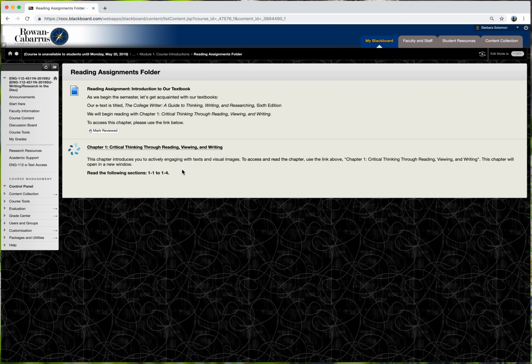So for the first unit, Module 1, you've got 1 chapter to read, and I've even gone so far as to break down the chapter by sections to tell you which sections to focus on. You don't have to read the entire book cover to cover. In fact, within the short amount of time we have for the summer course, it's really not practical. So I'm trying to focus your reading to pay attention to just the things that are really important and that will help you to succeed within each of the units.